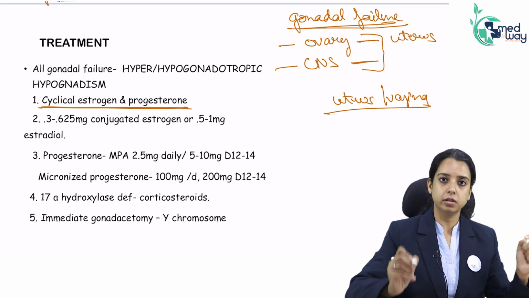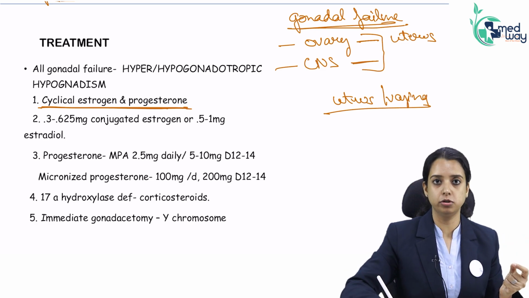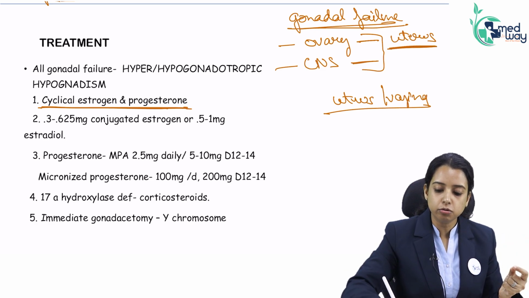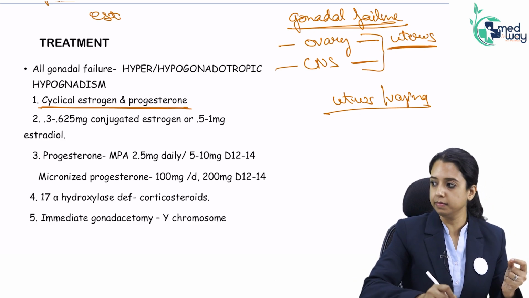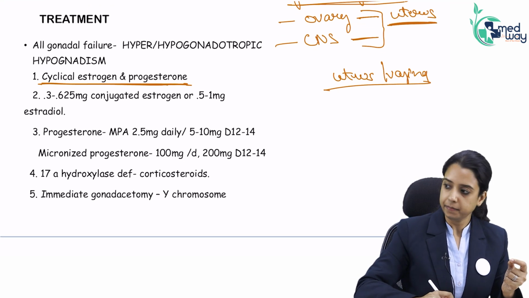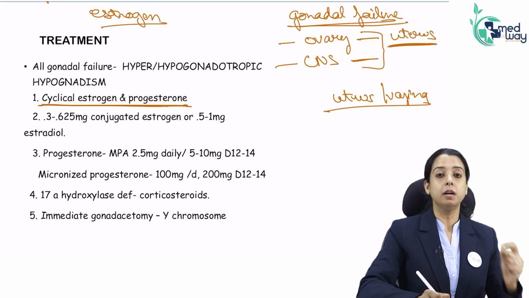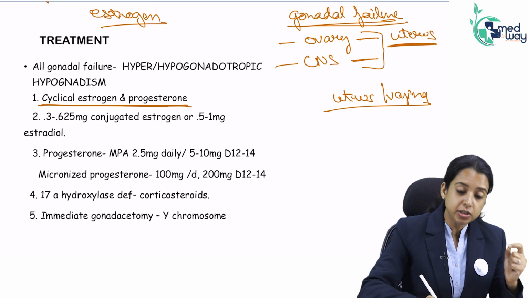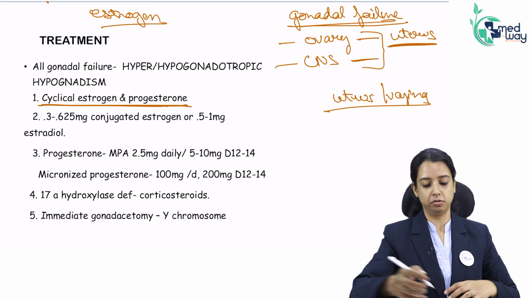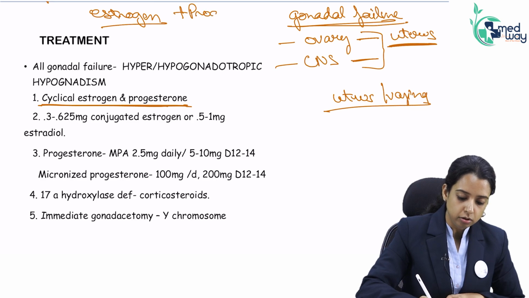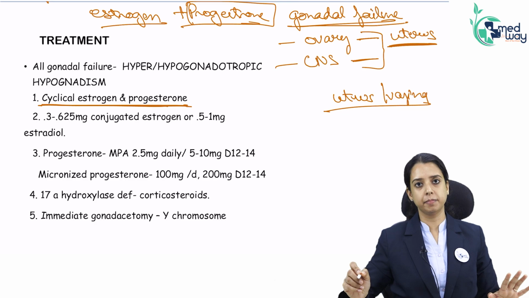Whenever I am giving estrogen, the main secondary sexual characters will develop because of estrogen. I have to add progesterone because I want to protect this uterus from hyperplasia. I can never give estrogen alone in a patient if she has a uterus. Otherwise, significant hyperplasia leading to cancer can happen. So I will always add progesterone. The function of progesterone here is only to protect the uterine endometrium.